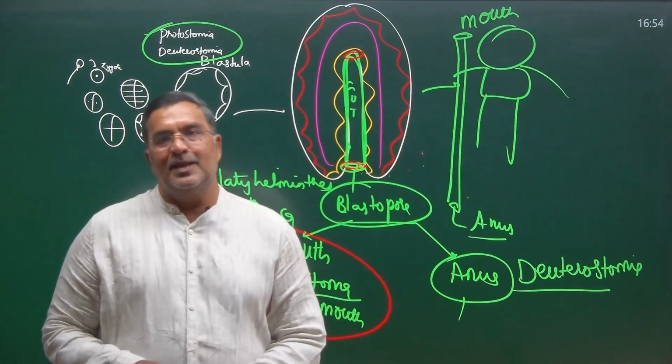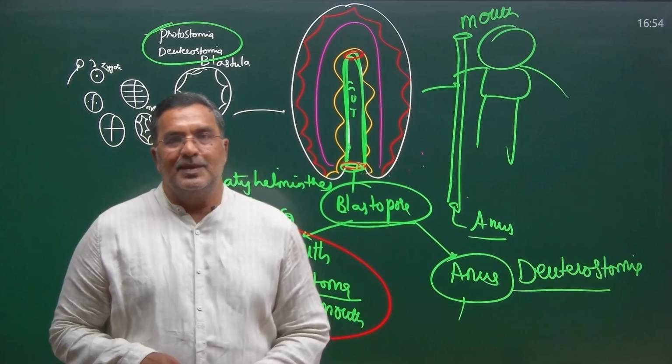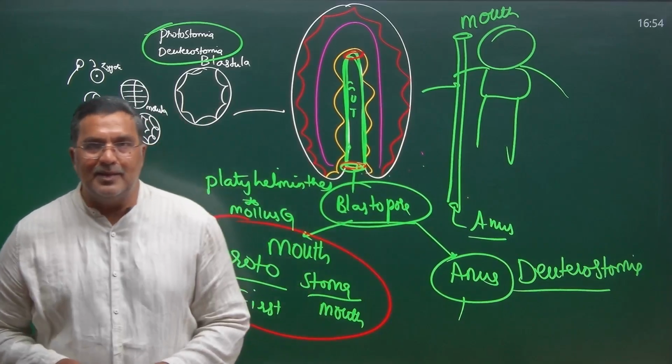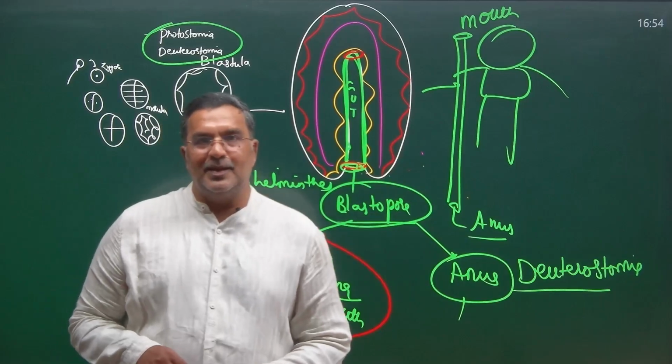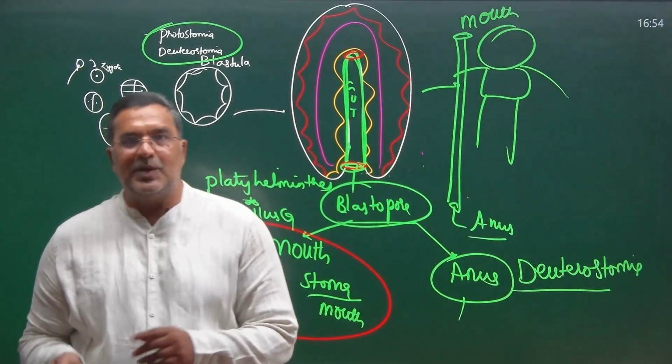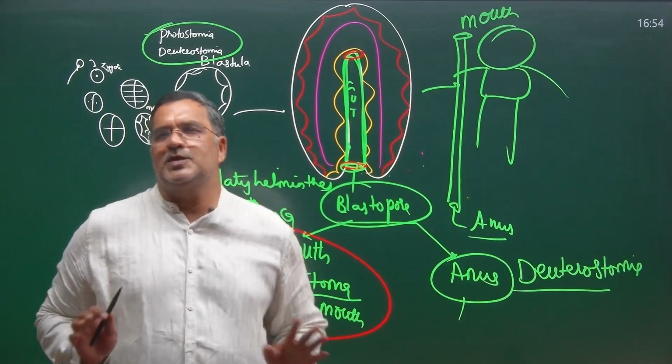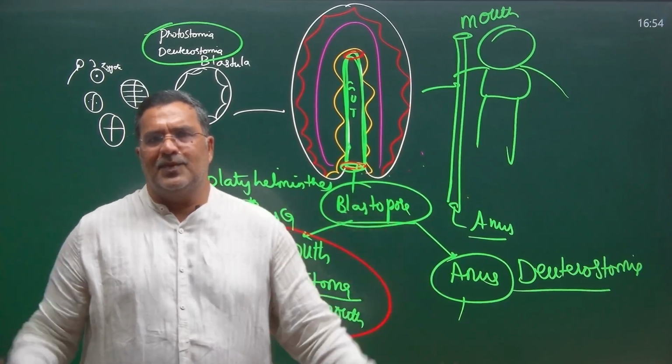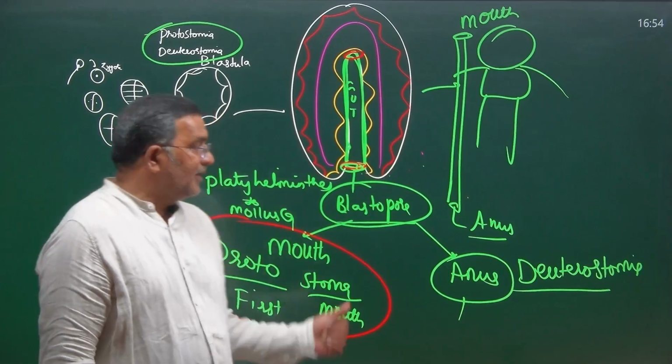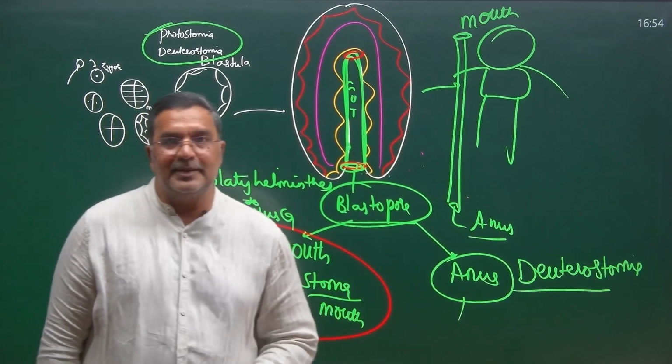In the next class, we will see the cleavages also: spiral and radial cleavage, determinate and indeterminate cleavage, mosaic embryo, regulative embryo. Not much important for the need, just for namesake we are learning them also, but these are okay, how to remember all these things.